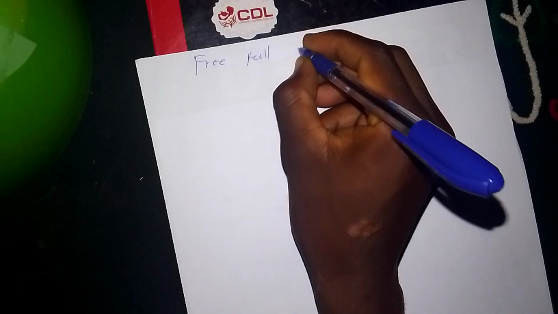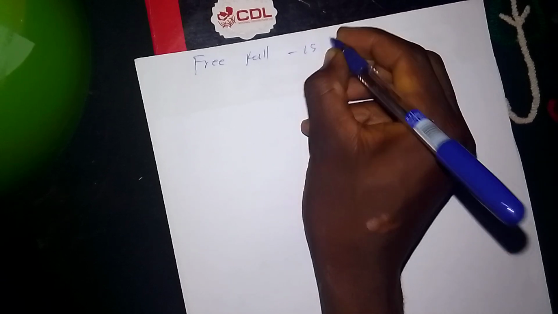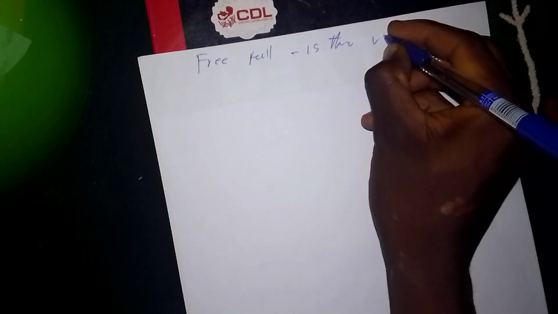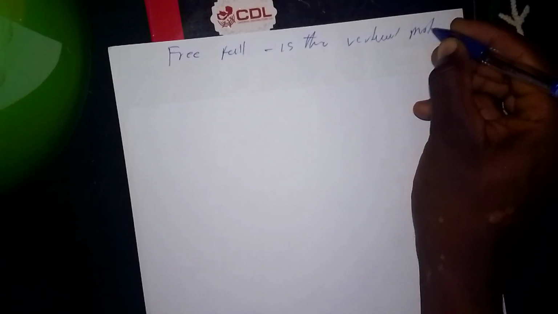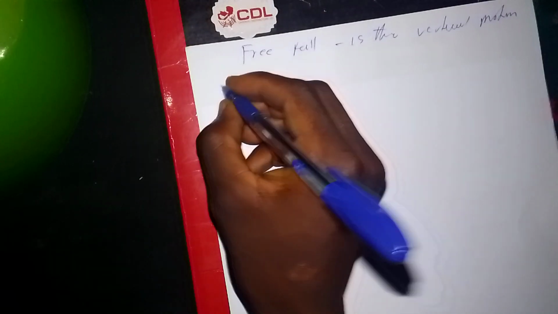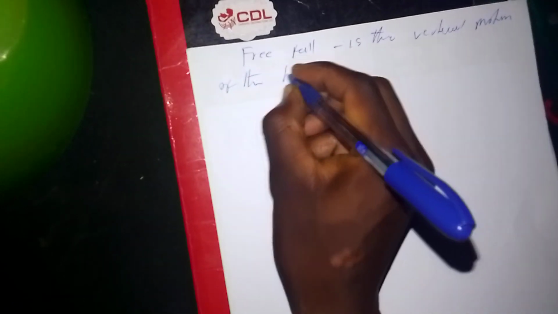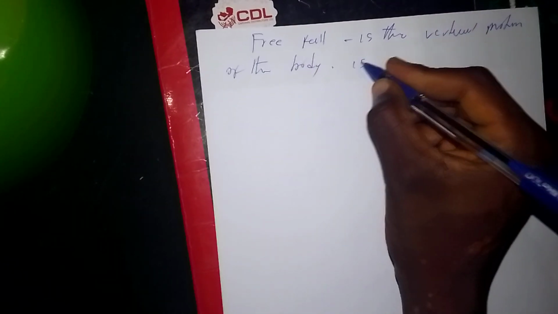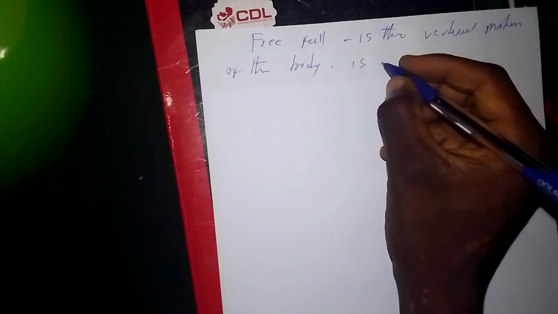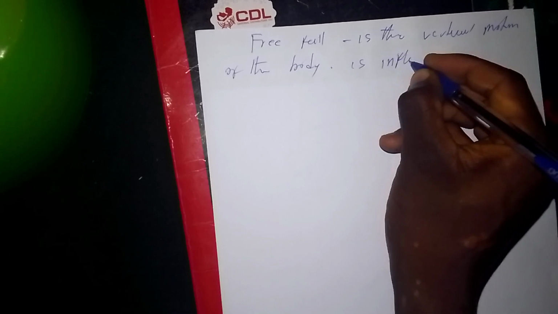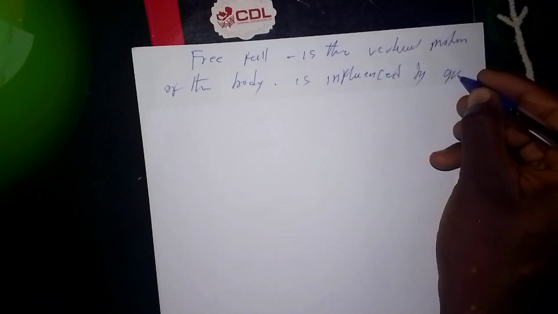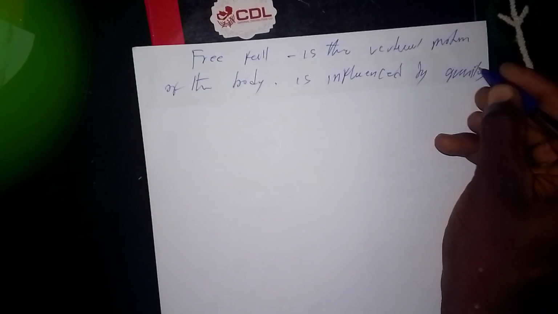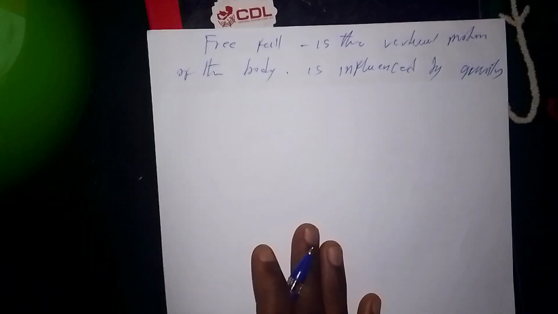Free fall is the vertical motion of a body that is influenced by gravity.